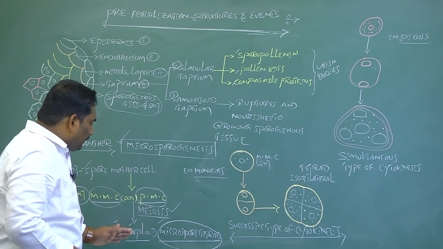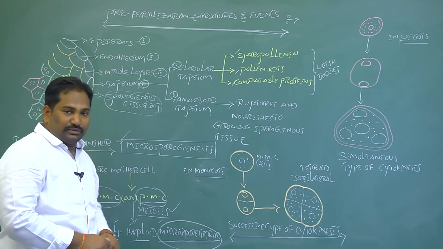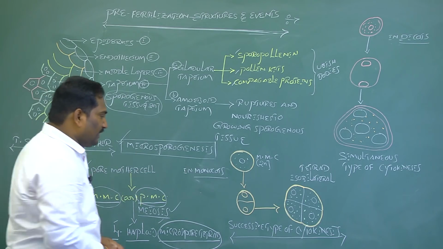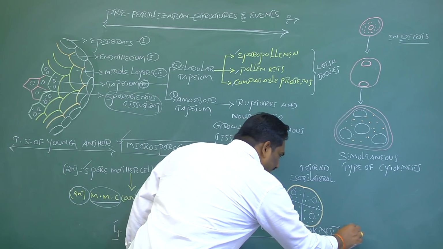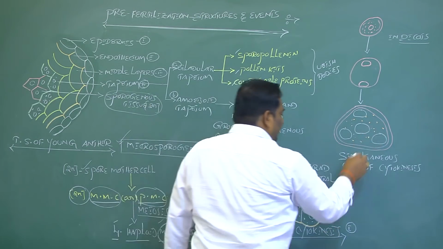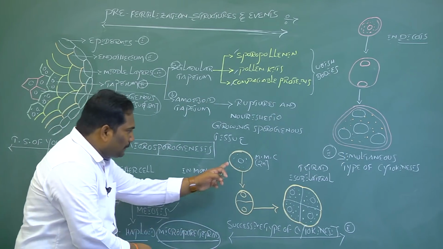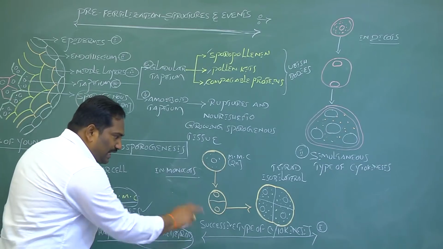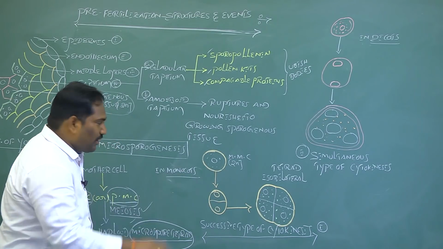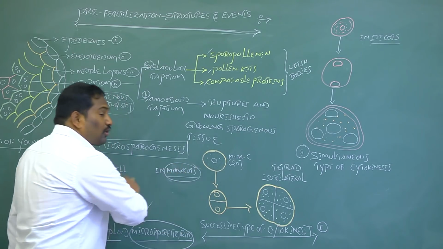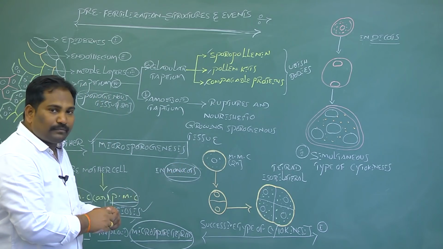The process of microspore tetrad formation during microsporogenesis is of 2 types. The first one is the successive type, and the other is the simultaneous type. The successive type of pollen tetrad formation is generally seen in monocotyledon plants, or monocots.